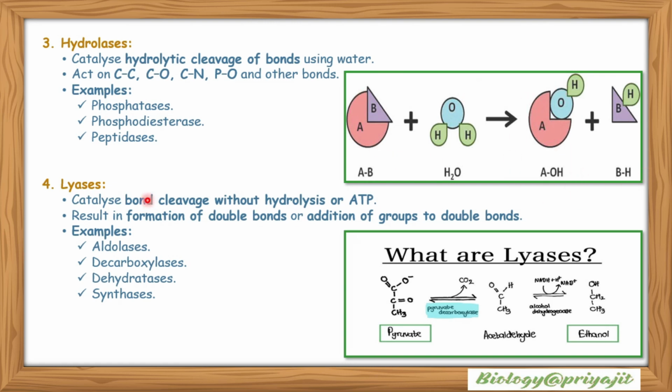Lyases catalyze bond cleavage without hydrolysis or ATP. It results in the formation of double bonds or addition of groups to double bonds. Examples include aldolases, decarboxylases, dehydratases and synthases. Pyruvate decarboxylase acts on pyruvate to form acetaldehyde and ultimately ethanol will be produced.